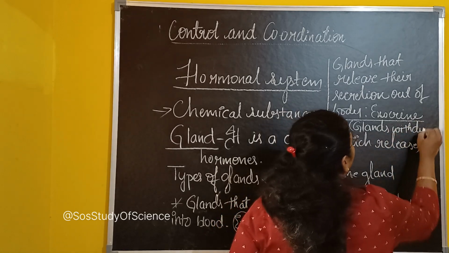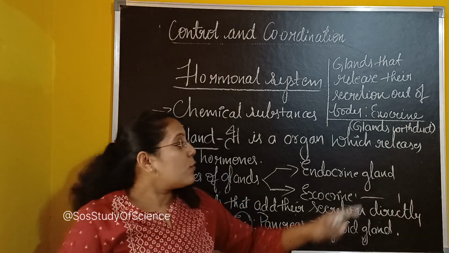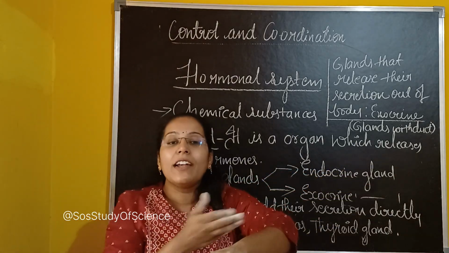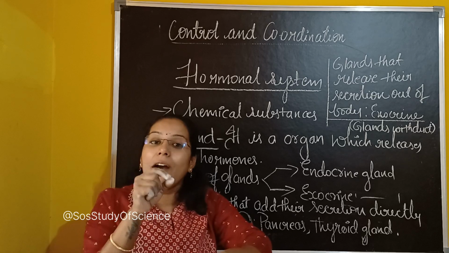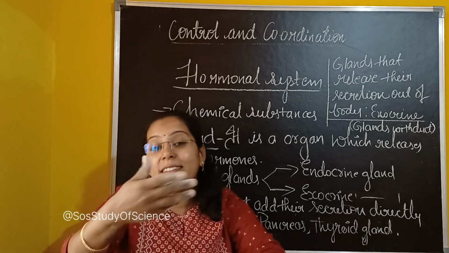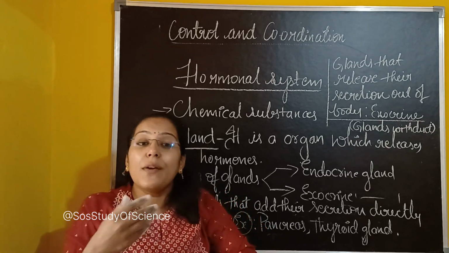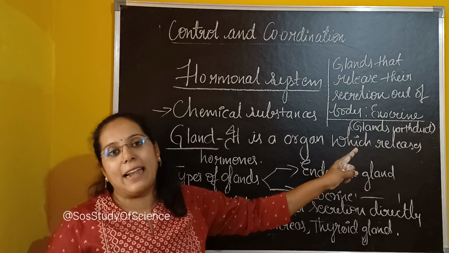They have ducts on their regions. So that means, for example, if you look at your skin, every place you have ducts, you have pores. Through the pores which you have over your skin, sweat comes out. Correct? Sweat comes out. So sweat glands are an example of exocrine gland.